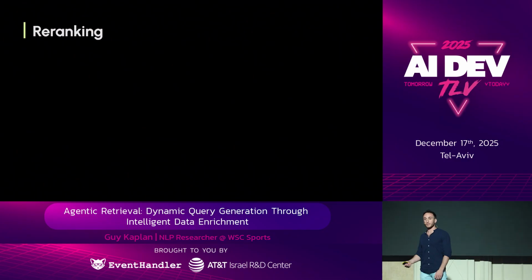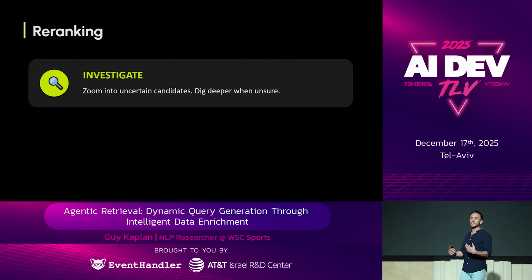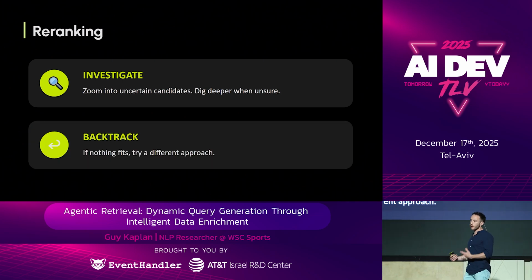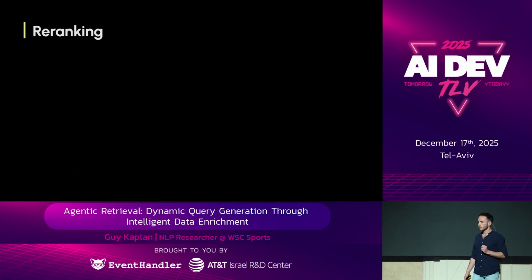They do two things differently. First, when a human sees candidates that they are unsure of, they don't just guess. They apply more effort. They investigate. And they also have the ability to backtrack, okay? If nothing fits, the editor can just step back and say, okay, I'll try a different search, or I'll try a different intent. So how do we give our system these two abilities? We need two things. We need investigation tools that we can use on demand, and we need the ability to backtrack.